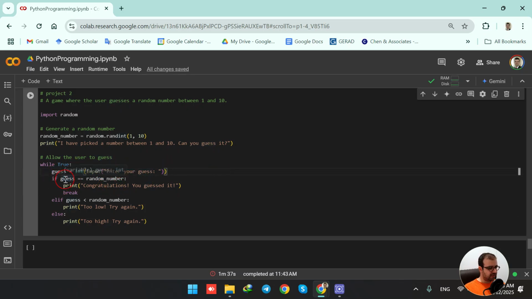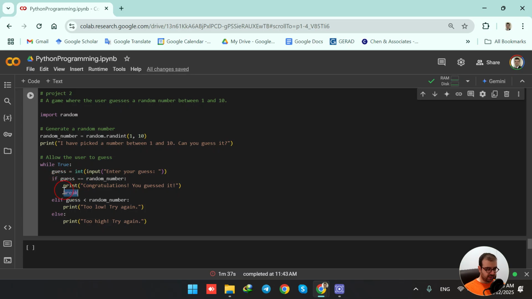Then I have an if condition saying that if this guess variable that we got from the user equals the random number that was generated randomly here, print congratulations, you guessed it, and break and get out of the while loop, so it's over. We could guess the generated number.